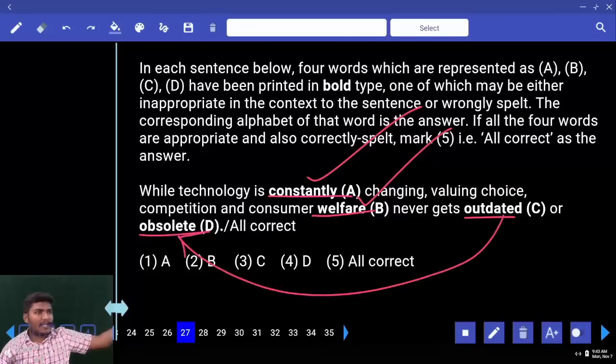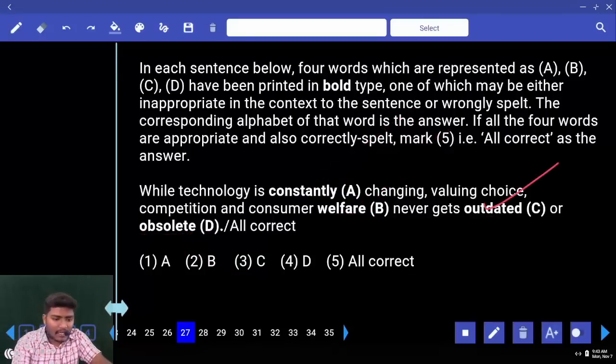Anything that is outdated, that means like this is what type of teaching? Outdated teaching or updated teaching? Updated teaching. Like blackboard and chalk, this is called obsolete teaching and outdated teaching. Okay, outdated is also fine, obsolete is also fine.